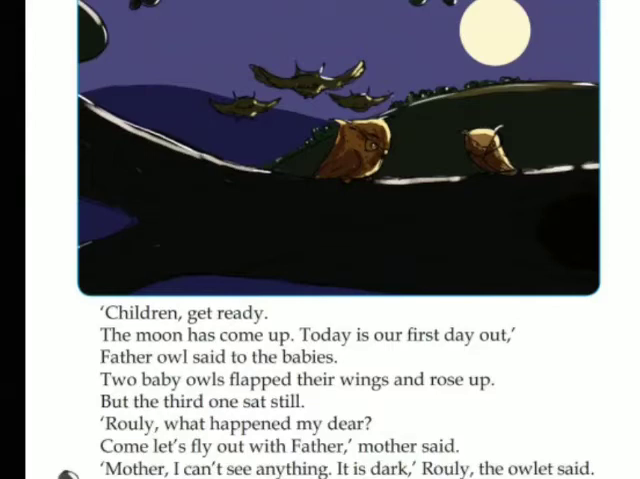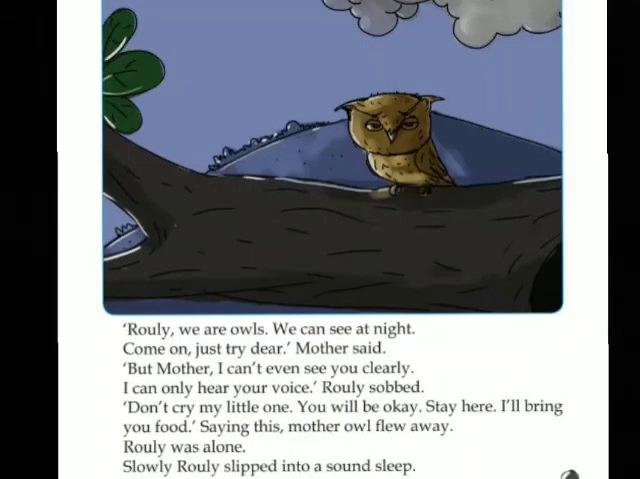So what did Rowley say? It is very dark. I can't see anything. The other owlets and other owls can see clearly at night time, but this owlet cannot see anything. So why couldn't Rowley go out? Because she cannot see anything. It was completely dark.